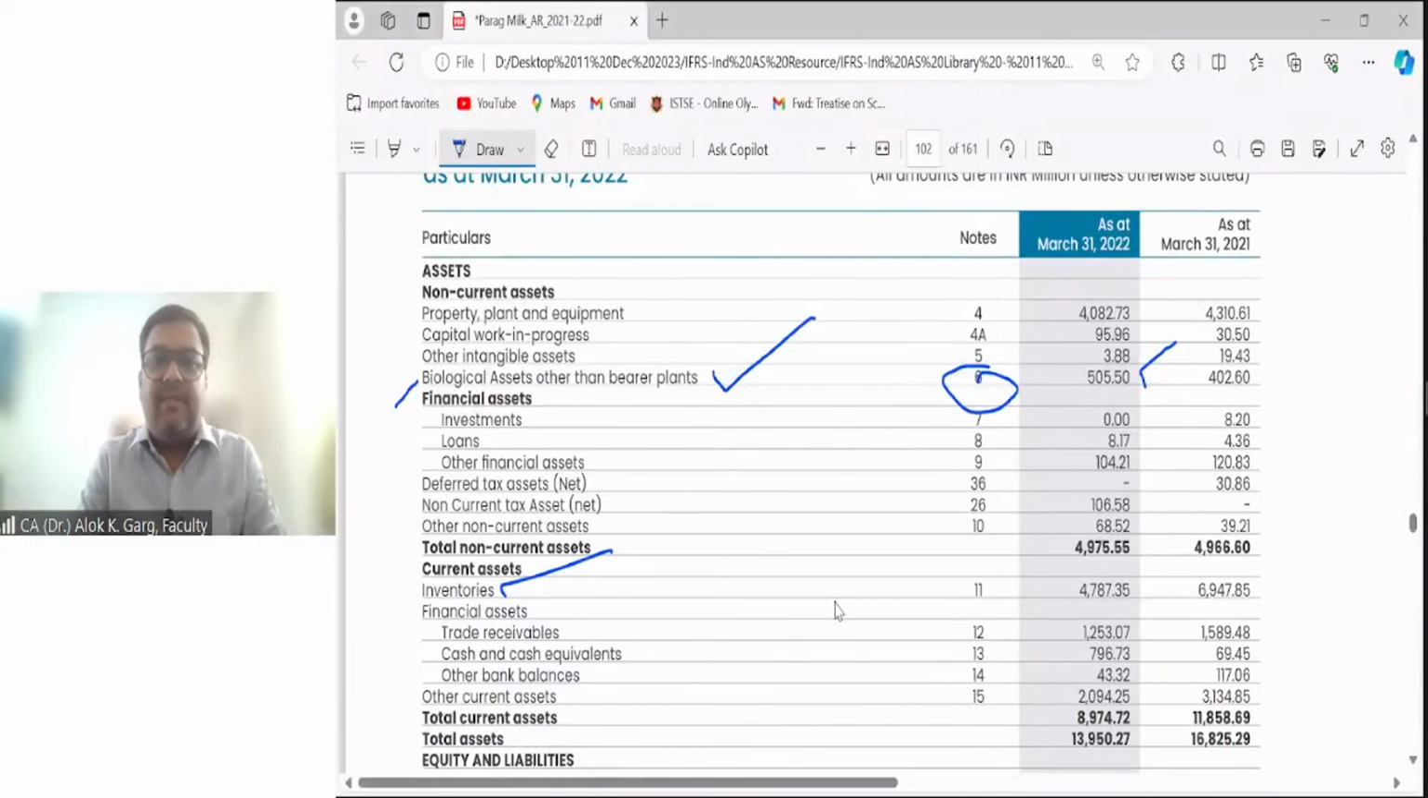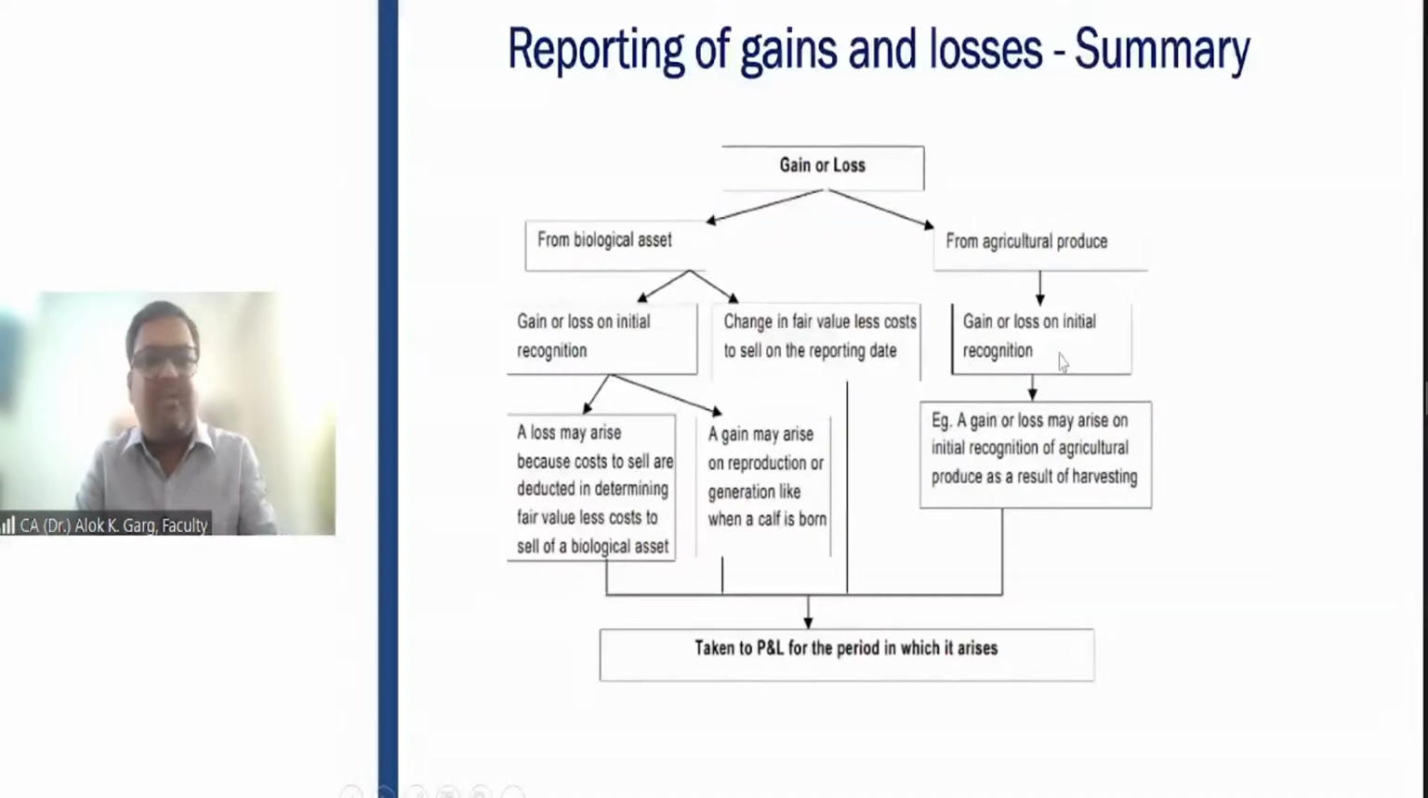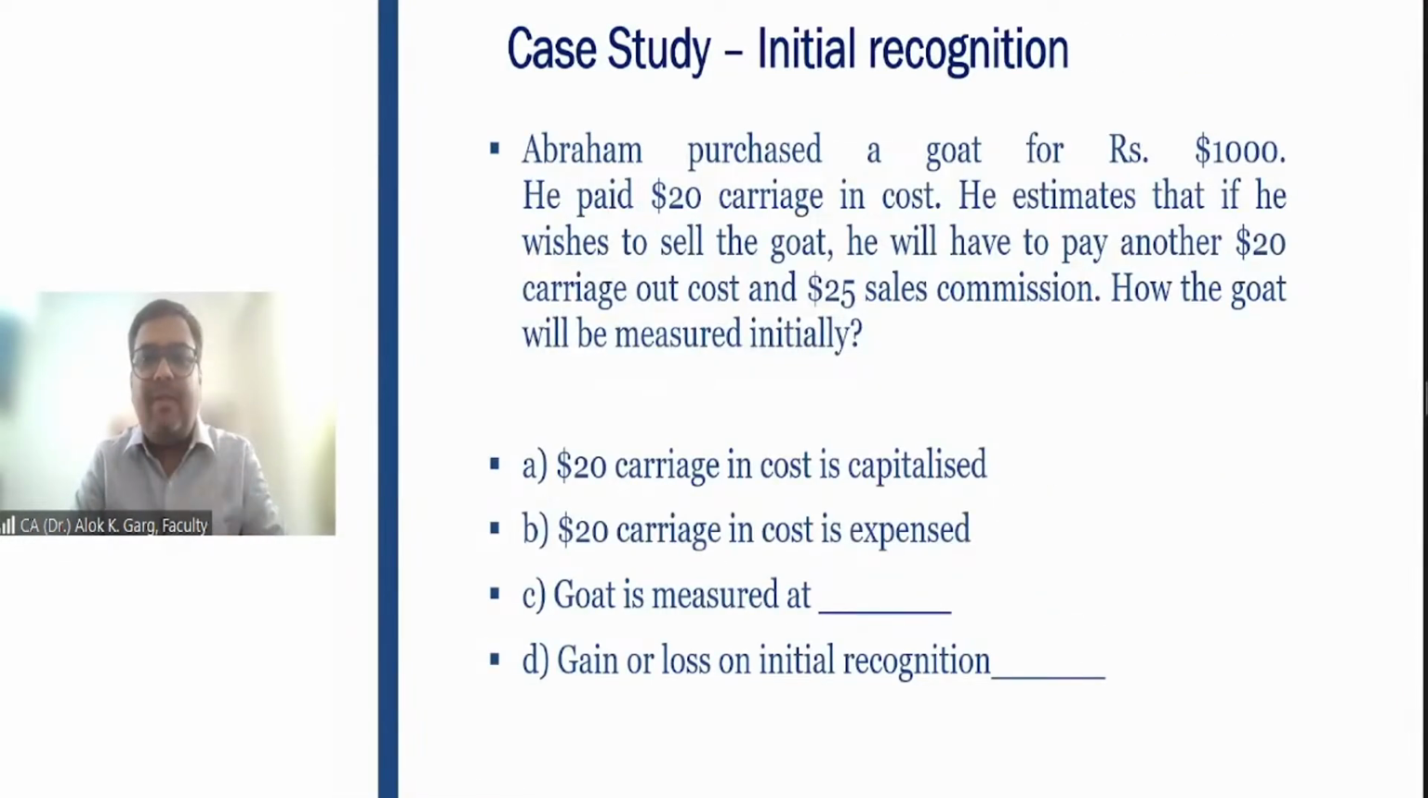So friends, let me again take you back to the PowerPoint presentation. We have discussed this aspect. This is the summary which I have discussed. Quickly, tell me. Abraham purchased a goat for rupees 1,000. This is the cost. He paid 20 rupees as carriage inward cost. He estimates that if he wishes to sell the goat, he will have to pay another 20 as carriage outward cost and 25 rupees as sales commission. How will the goat be measured initially?